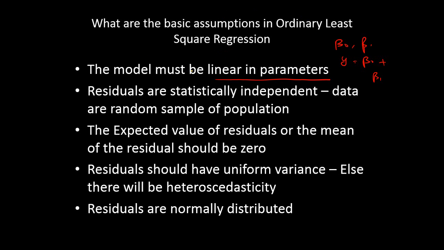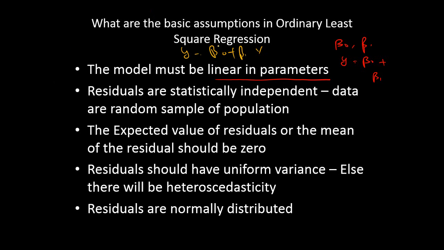So when you do an OLS estimation, what are the basic assumptions? Some of the most important assumptions in OLS are the following. The model that you are trying to specify should be linear in parameters. That means it should be y equal to beta naught plus beta 1 x.